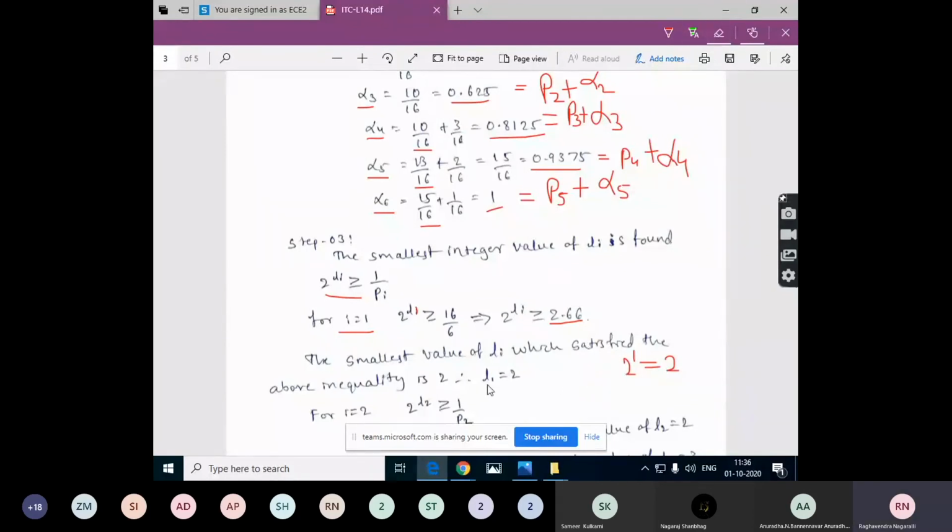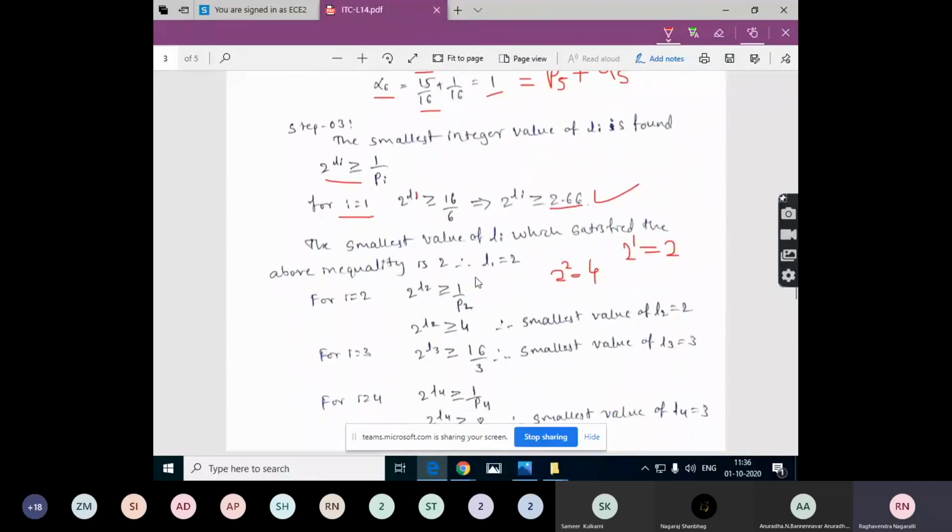L1 is equal to 2. So L1 is equal to 2 in the sense we will get 2 raised to 2. Okay, so it is 4, which is greater than this 2.66. So the Kraft inequality is satisfied. So this is the lowest possible value for that first symbol. For i equal to 1, L1 is equal to 2.